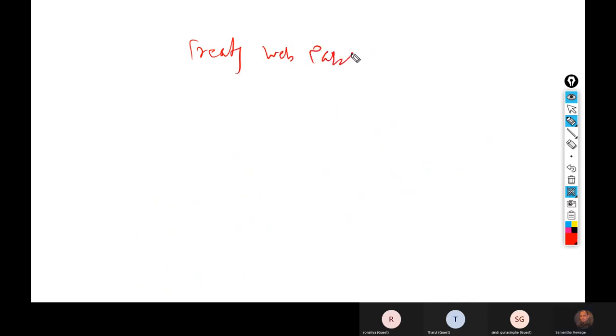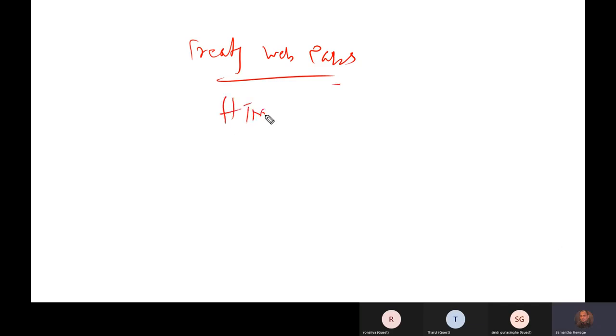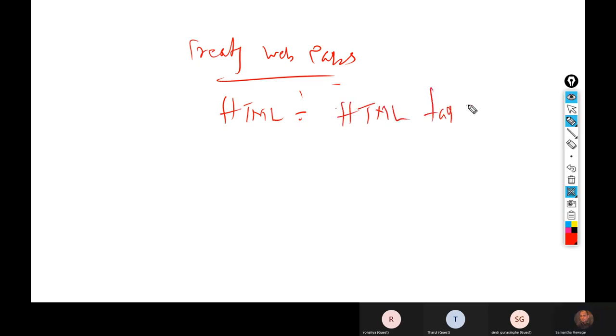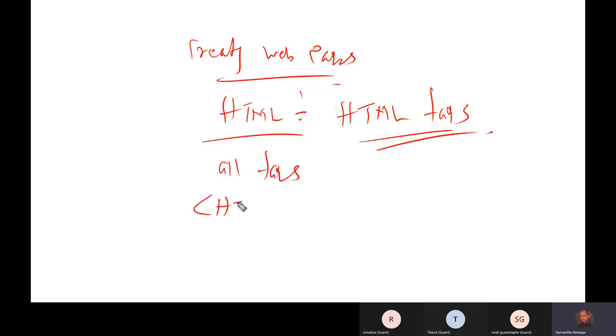Okay. So remember this HTML. In this language, we have HTML tags. This HTML is made up of tags. For example, this is the HTML tag. You have to use the less than and greater than signs.